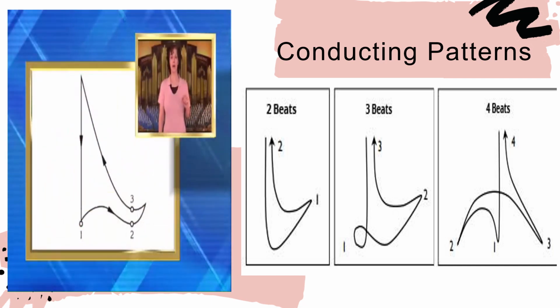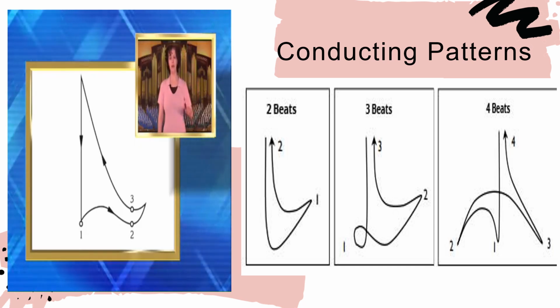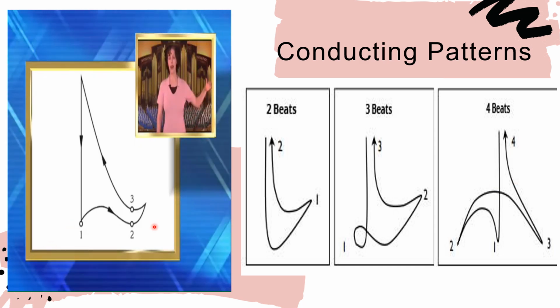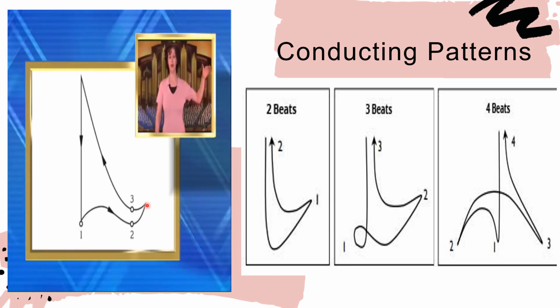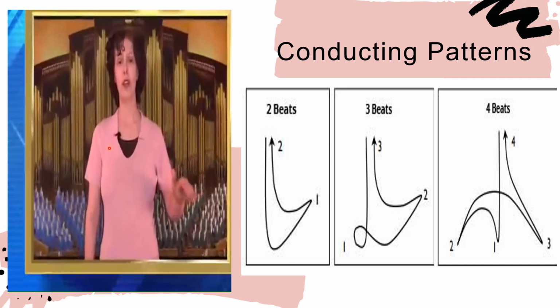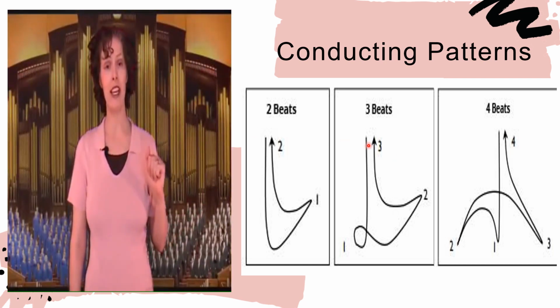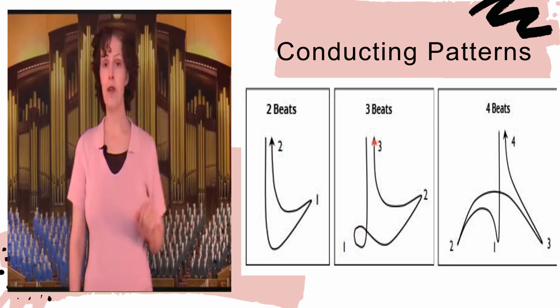Now a 3/4 pattern has beat 1 at the bottom, beat 2 to the side, and beat 3 at the top. 1, 2, 3. 1, 2, 3. Now as discussed earlier, you can see the ictus in each beat. Bounce, bounce, bounce. A little click in the hand shows the ictus. So that is the 3/4 pattern.